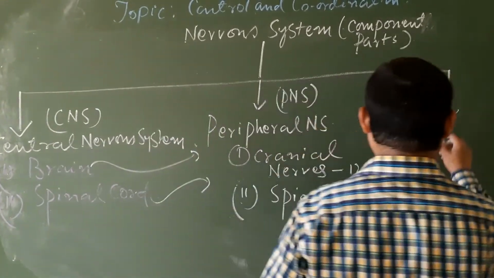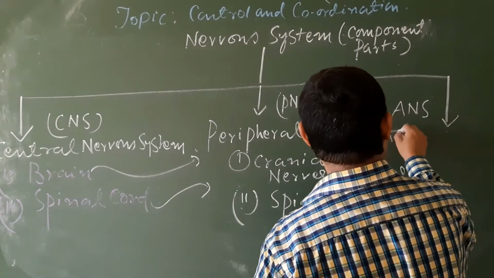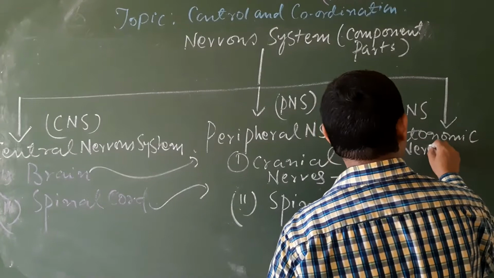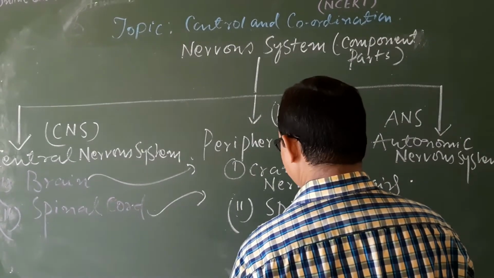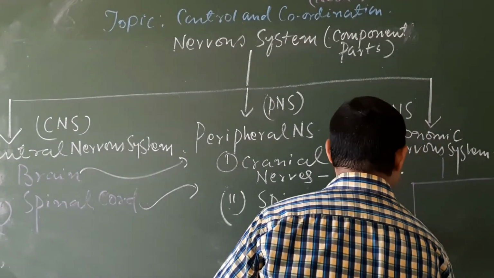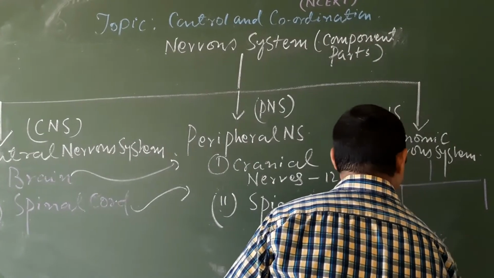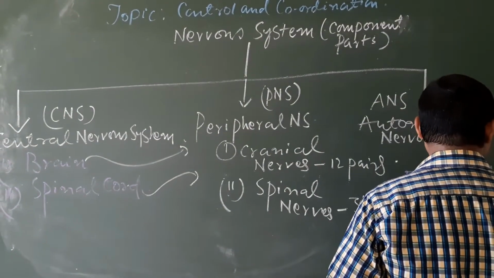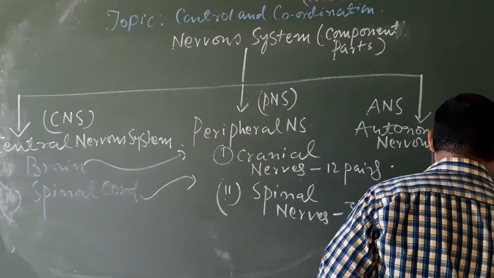And the third component part of the nervous system is the ANS, autonomic nervous system. This again is divisible into two different parts. The first one is the sympathetic nervous system and the second one is the parasympathetic nervous system.